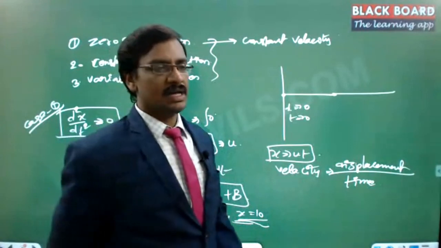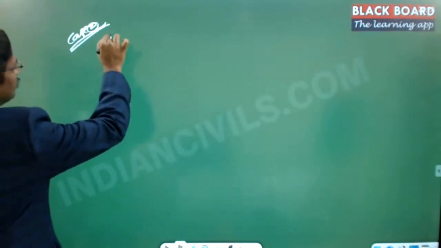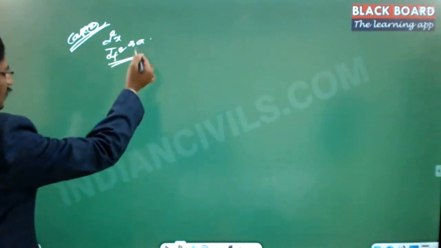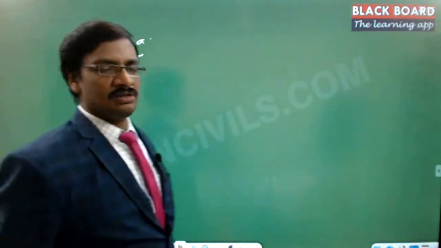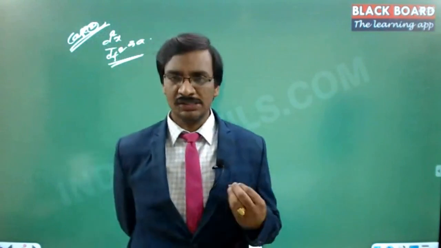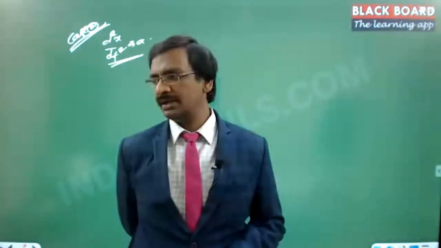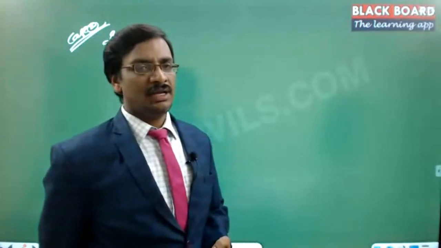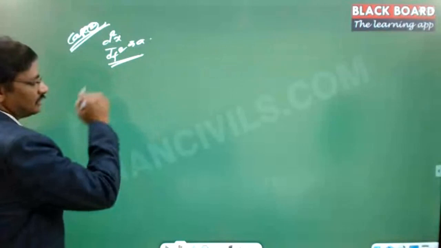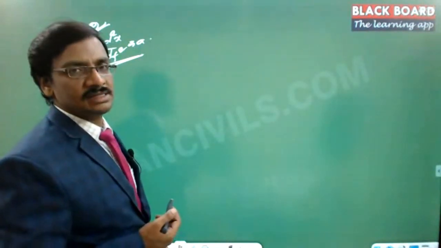Suppose if you take a constant acceleration, now that is case 2. Constant acceleration is d square x by dt square is equal to a. Now this constant acceleration, we will be using all the formulas, right? Most probable example for the constant acceleration is the acceleration due to gravity, which is a constant value throughout the earth, right? So that acceleration due to gravity will not be influenced by any other factor. So that is a simple constant value. So motion under gravity is always the constant acceleration motion.